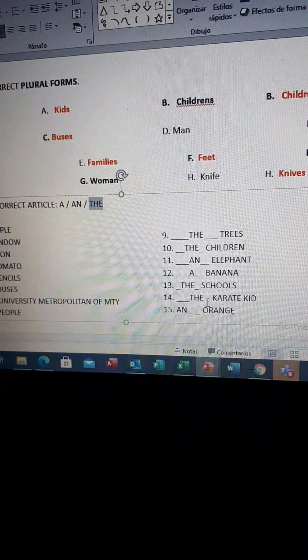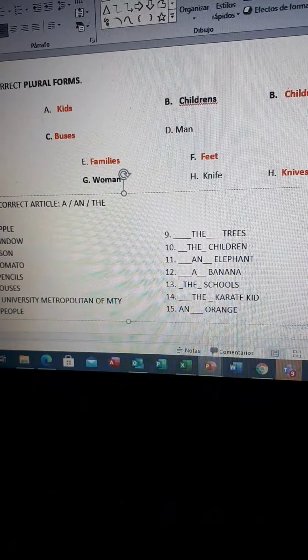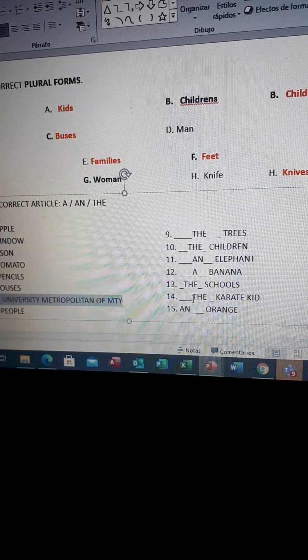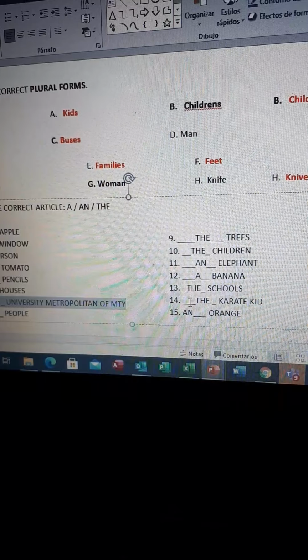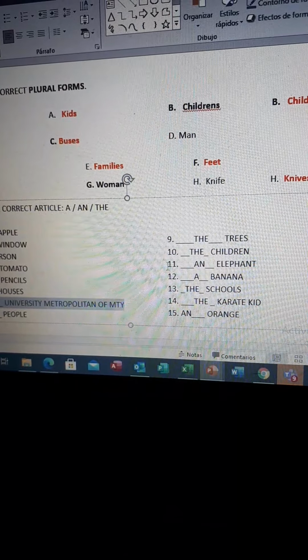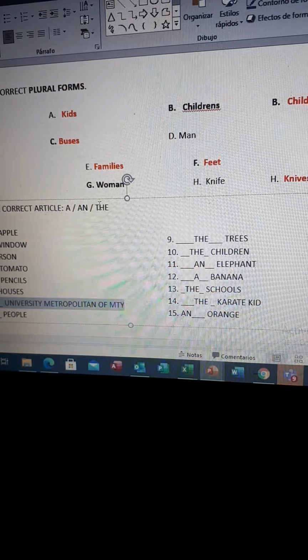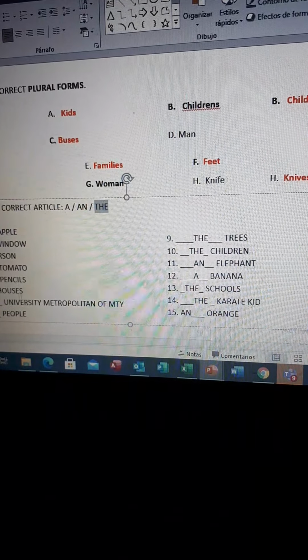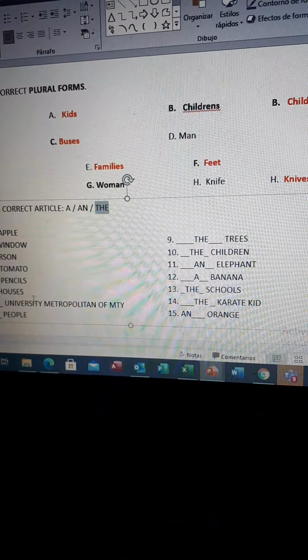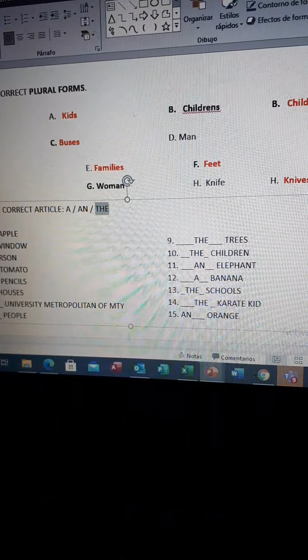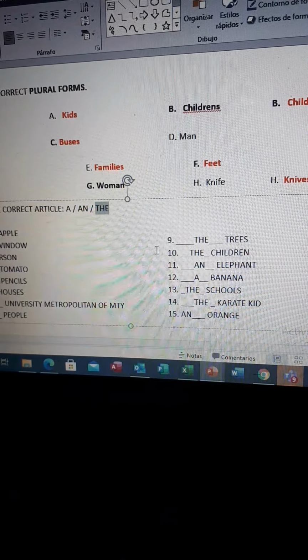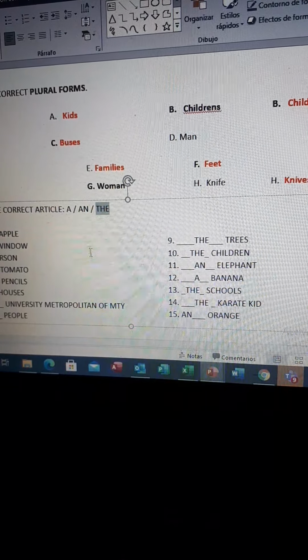So it's singular, because you're talking about one thing in particular. But also, if you're going to talk about something in plural, we're also going to work with the universities, the houses, the pencils, the people, the trees, plural.